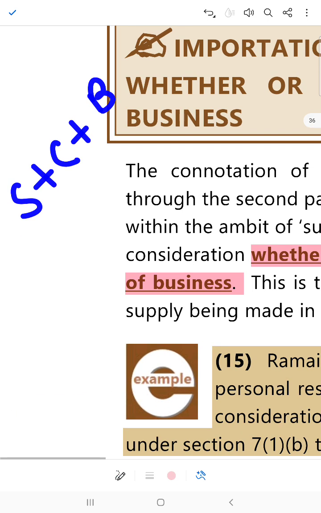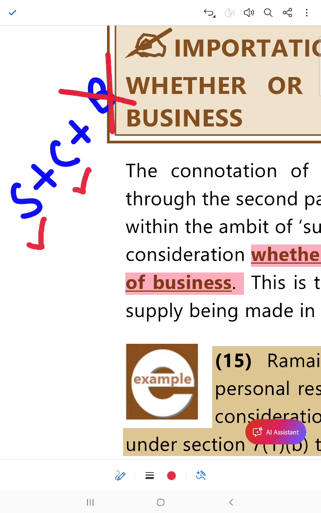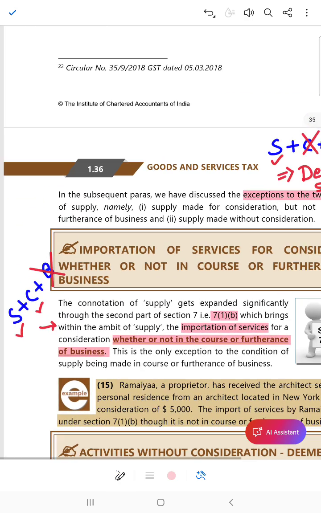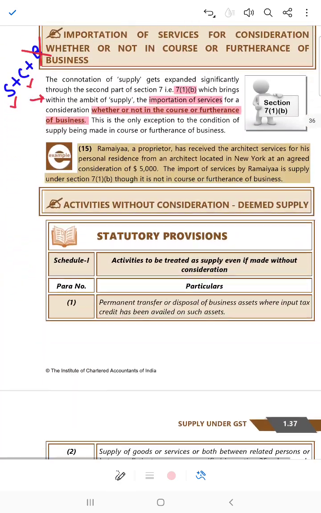This is present, but this is not present. Now we will study the deemed supply.